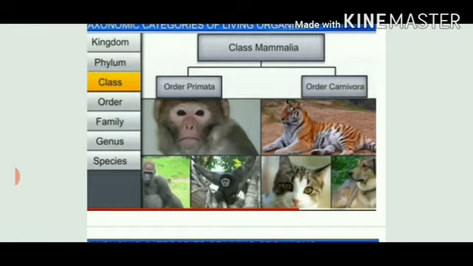Definitions will change only by a single word. It's like in species, we have said group of individuals. In genus, we have said group of species. In family, we are saying group of genus. In order, we are saying group of families. In class, we will say group of orders.